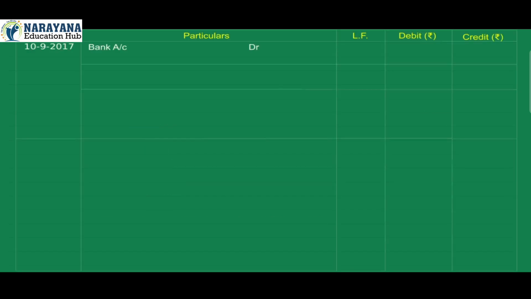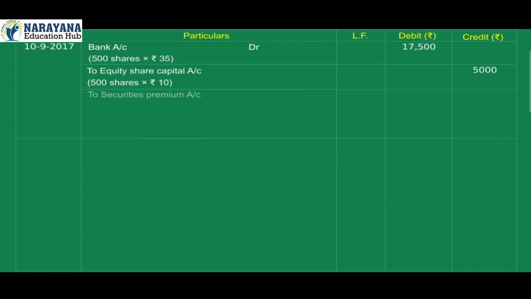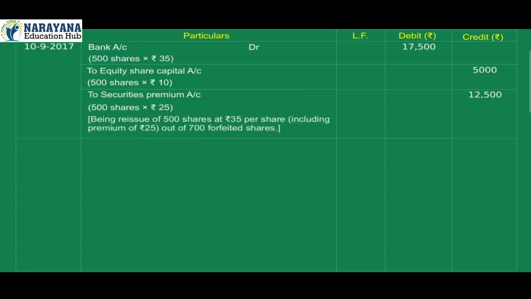10 September 2017. Bank account debit 17,500 (500 shares × ₹35). To equity share capital account credit 5,000 (500 shares × ₹10). To securities premium account credit 12,500 (500 shares × ₹25). Being reissue of 500 shares at rupees 35 per share including premium of rupees 25 out of 700 forfeited shares.